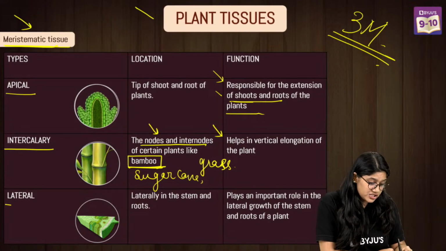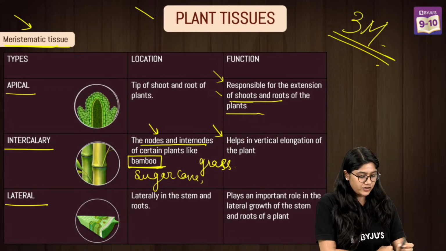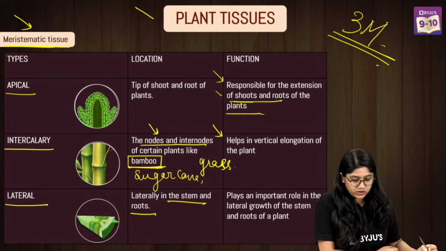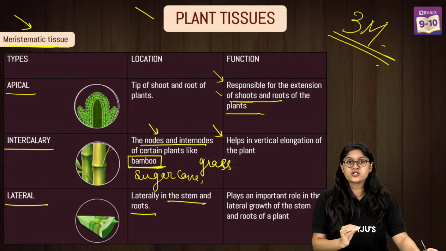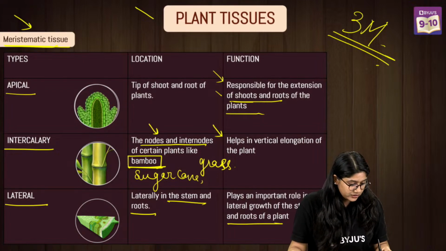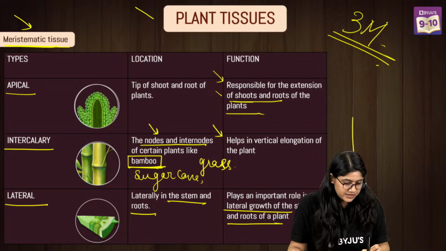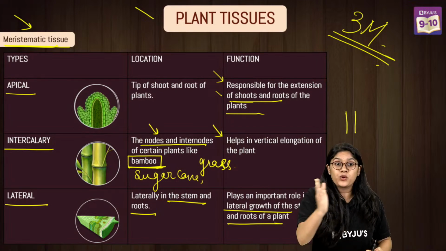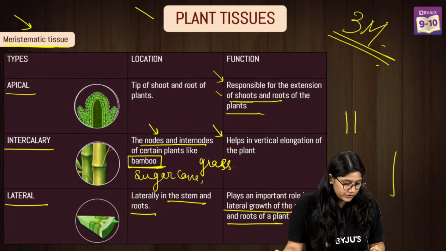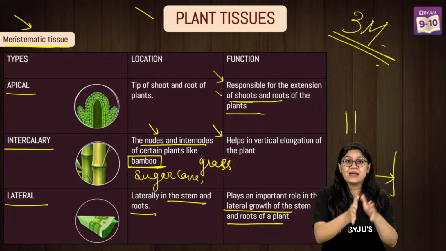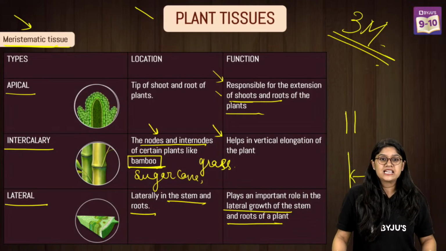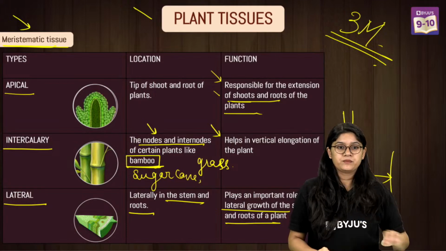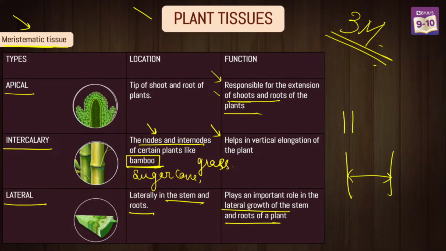Then the last one is the lateral meristem that is present in the stem and the root. And this plays a very important role in increasing the girth of the plant. How many of you have seen a plant? Initially it will be very small like this. But eventually, we know that the girth of a plant stem will increase, right? Yes. Very good. So this is important, everyone.